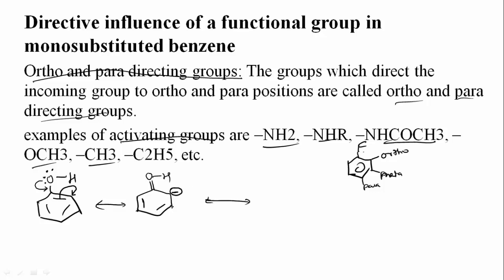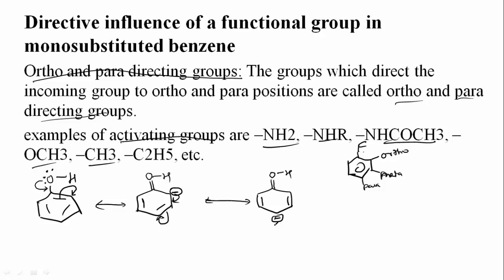This minus charge will move here, and these pi electrons get shifted to the para position. So again we will get this structure: here minus, here double bond, here double bond, and here OH. So here a double bond is formed now and here we will get the minus charge.